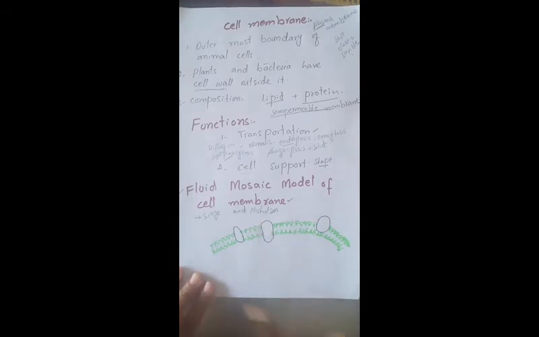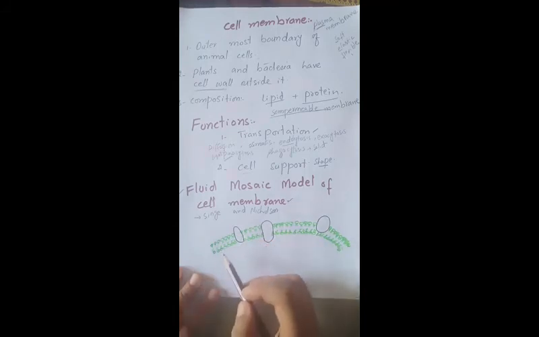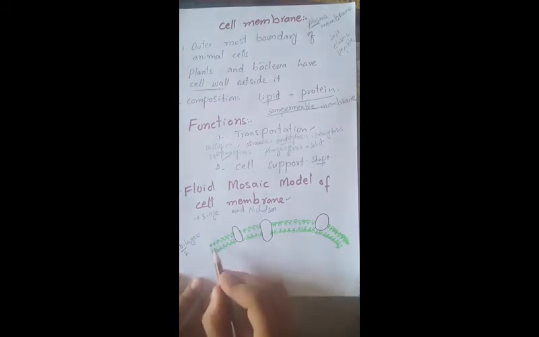This model explains that lipid is in the form of a fluid bilayer. Bi means two, mono means one. Here is one layer, here is another layer.